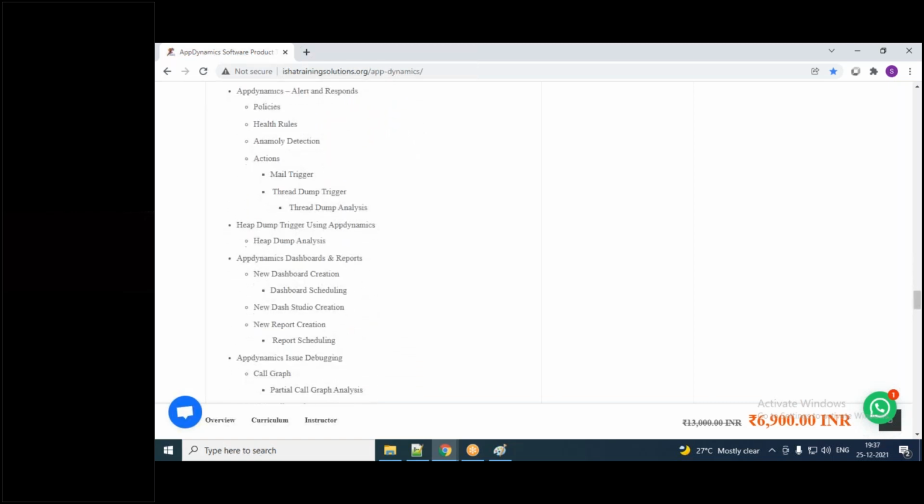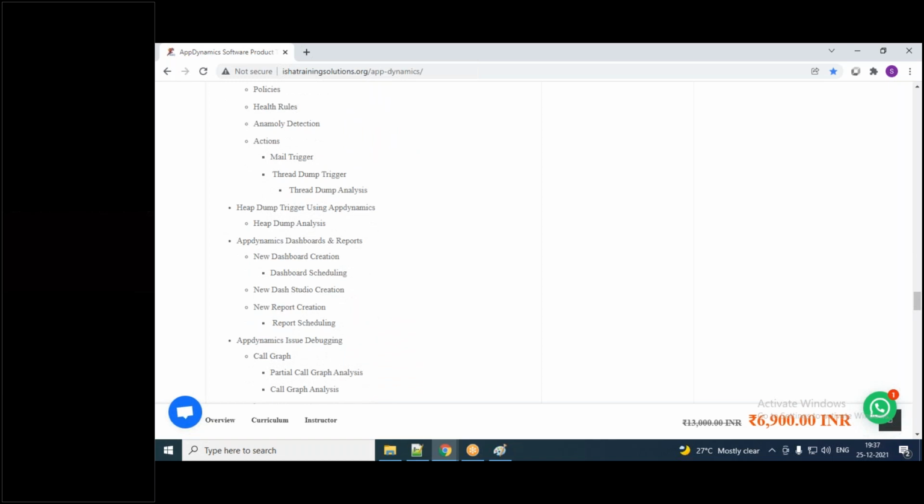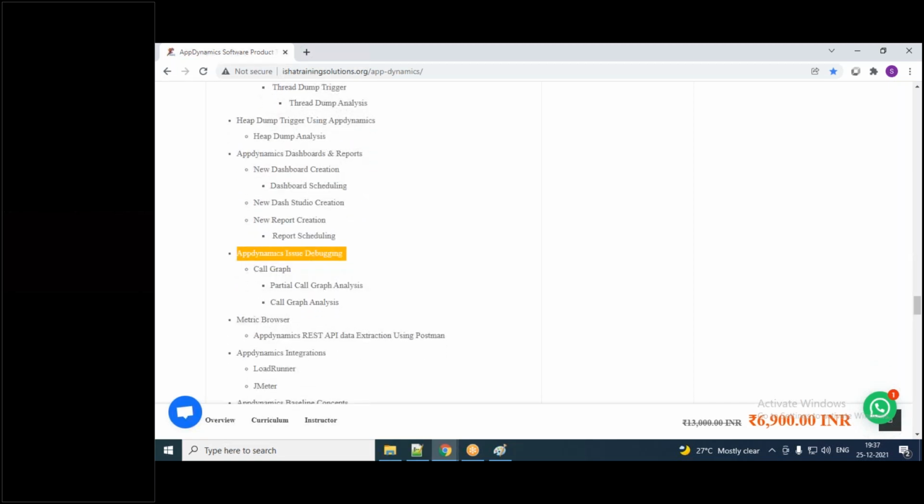We are going to cover heap dump, thread dump, garbage collection, and then how to create a dashboard, how to create a report, and how to schedule it. And then a very important concept, AppDynamics issue debugging. There is a very important topic called call graph. We are going to learn what a call graph is and what a partial call graph is. And one more important thing called the metric browser.